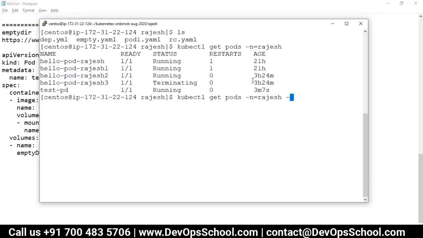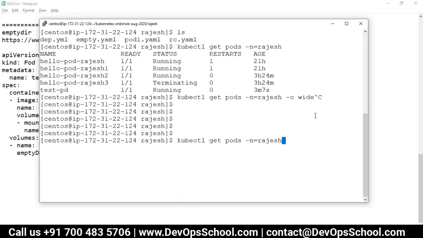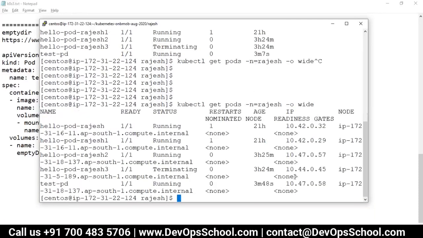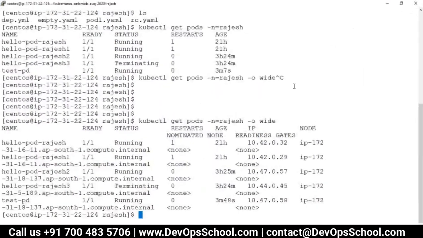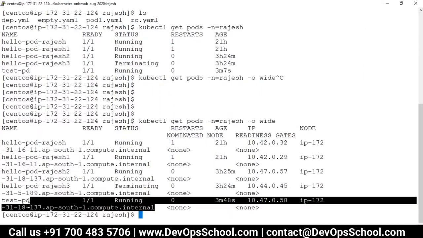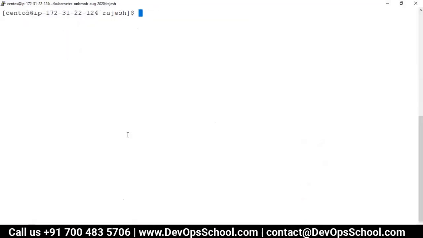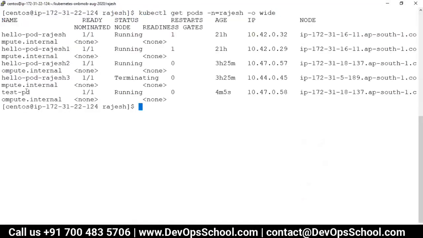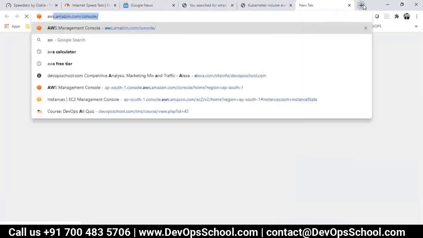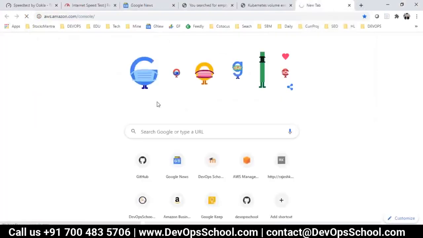Guys, you forgot that. Can you describe the pod? No. It's a master, right? How can you find it? The pod is getting created in a node, right? You have to go to the node. Which node? Node 37. Did you understand this? Guys, are you there with me? Yes. The pod will be created in the node. I'm searching in the master. It's not good, right? Yeah, got it. So understand that perspective.